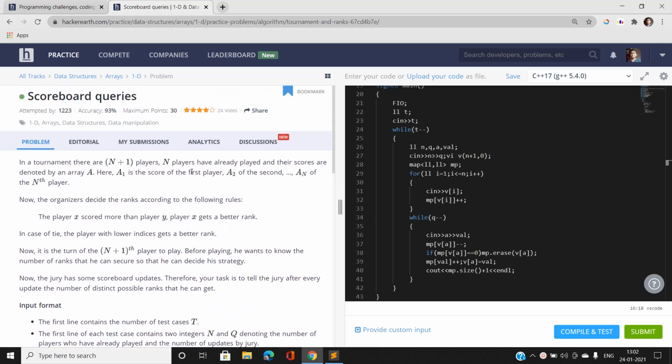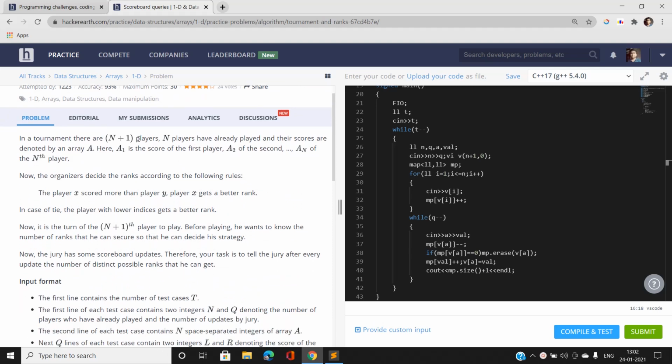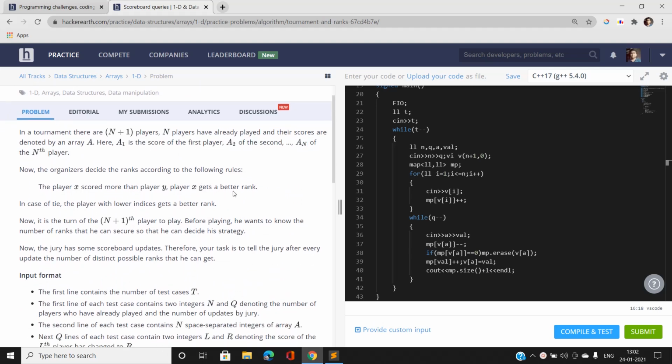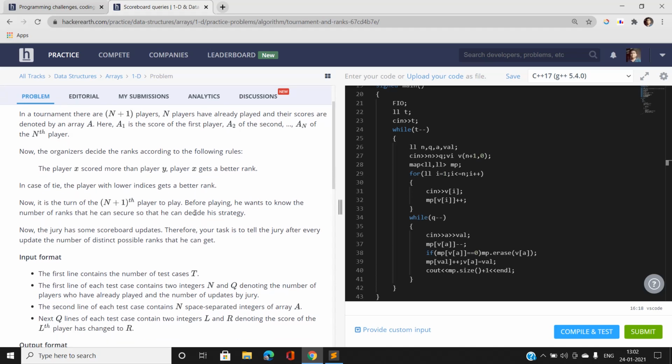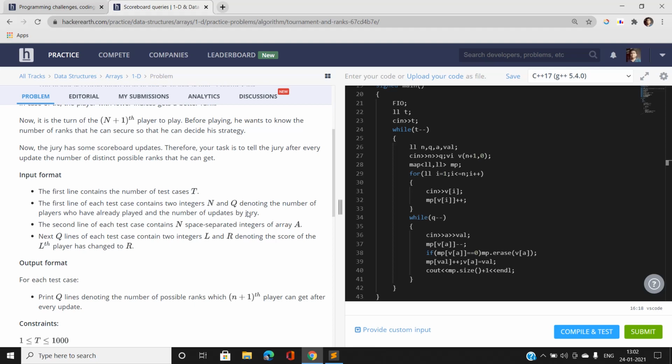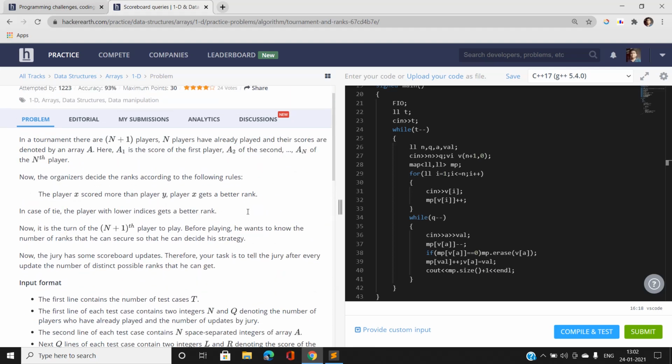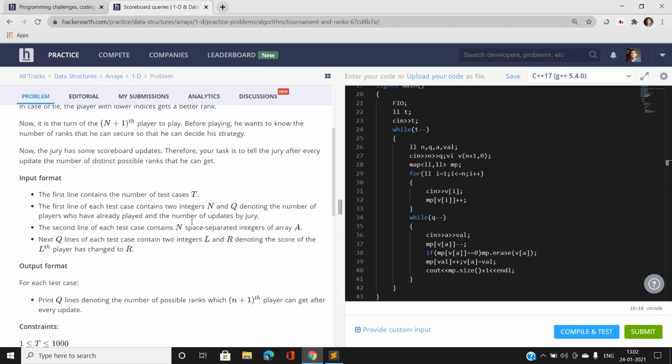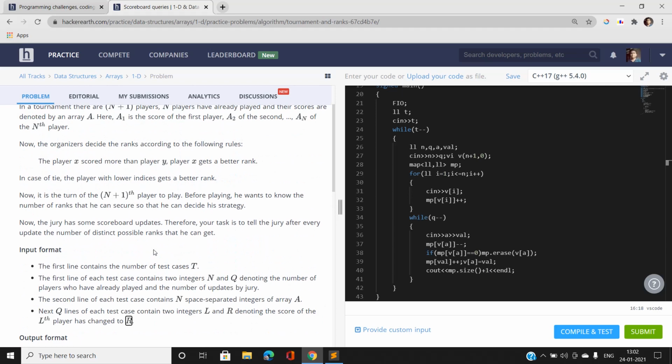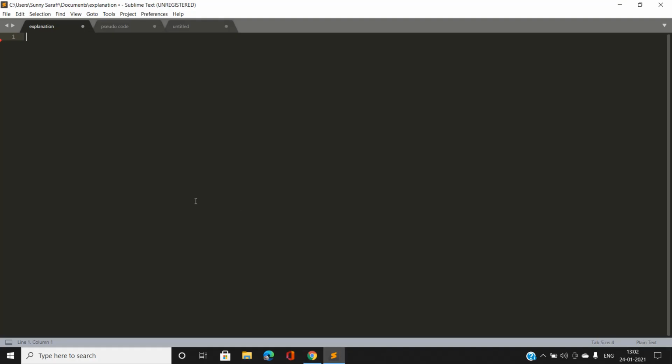Now there are n plus 1 players. N players have already played and their scores are given as an array of n integers. Now we have to add the n plus 1th player, who wants to know the number of ranks he can secure before playing so that he can decide his strategy. So we will be adding the n plus 1th player, and there will be q queries. For each query we will update the nth player's score to some random value r, and we have to say the number of different ranks that the n plus 1th player can get.